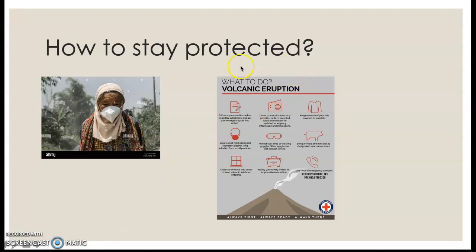Ways to stay protected are, most importantly, wearing masks, having a radio, keeping your animals and other people safe inside, closing all windows and doors.